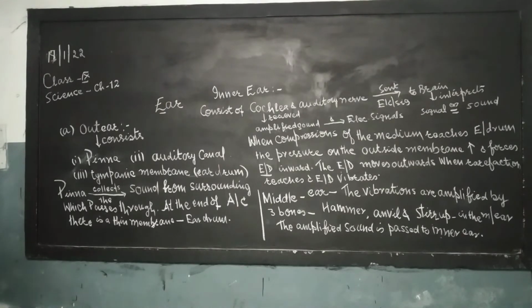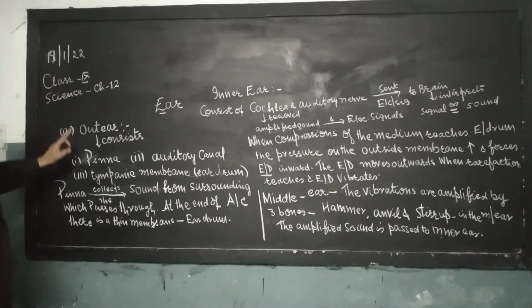First one is the outer ear. Now we are discussing the composition of the outer ear.